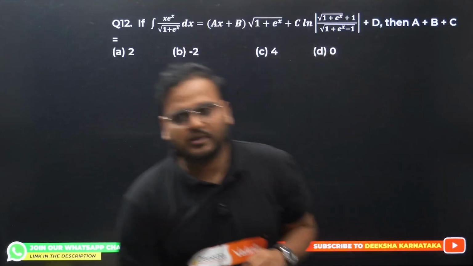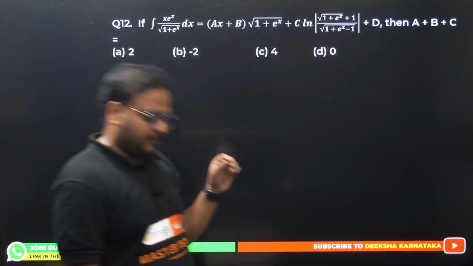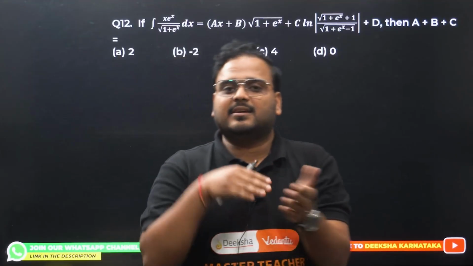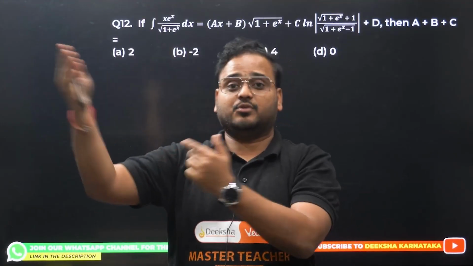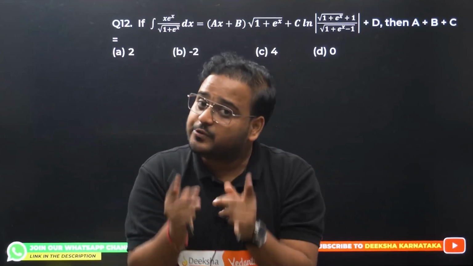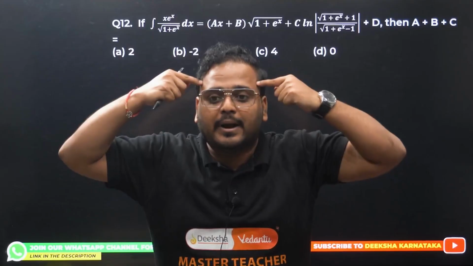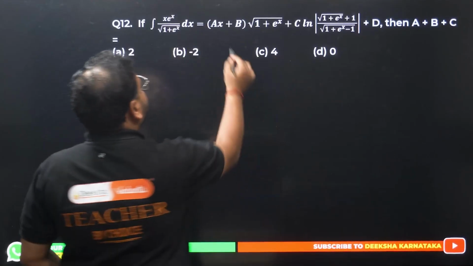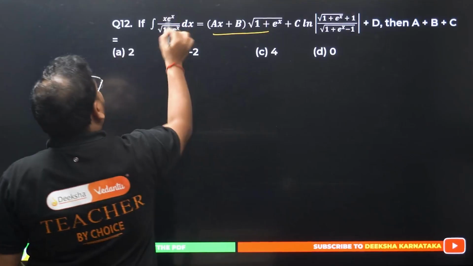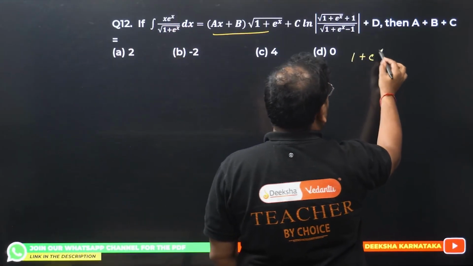Question number 12. Another very beautiful question. Again, this is a KCET-ready problem. The thing is, integration is a difficult chapter. I understand that. And of course, this is KCET, so this will be difficult. But with practice, you can deal with it. How can you deal with it? You learn to write the steps in your mind. If you can do that, your job is done. This problem, super. Check this out. We have some substitutions over here as well. 1 plus e power x as t square.